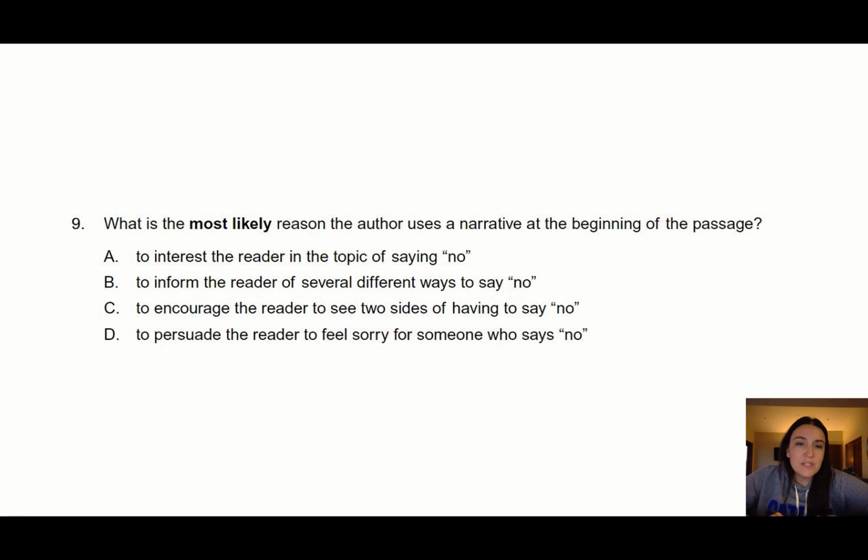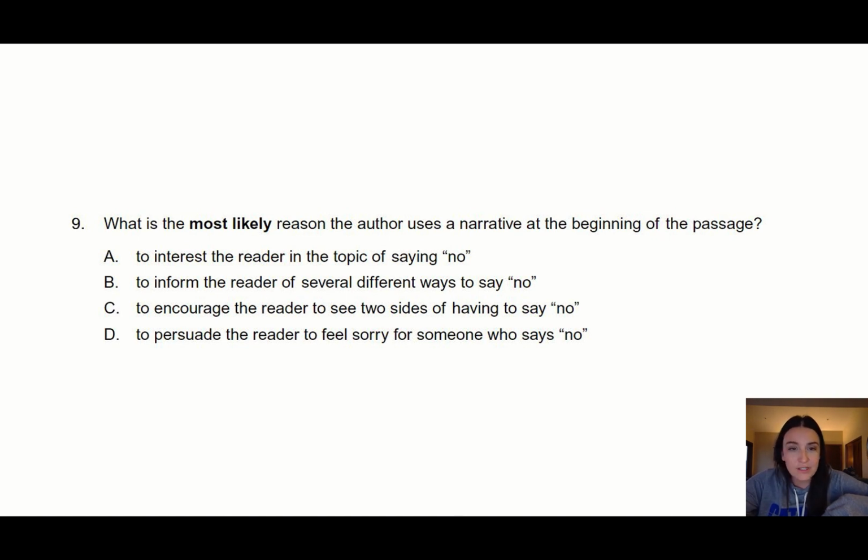Number 9 says, what is the most likely reason the author uses a narrative at the beginning of the passage? So if you looked back at the top of your page, there was a little part that was in italics. That was actually a little narrative technique that we tried in our writing. So this should be familiar to you when we just wrote our argumentative pieces. But the question is asking, why did they do this at the beginning of their paper?